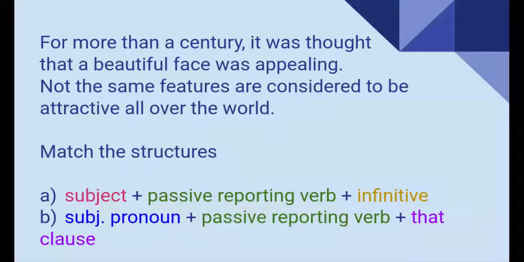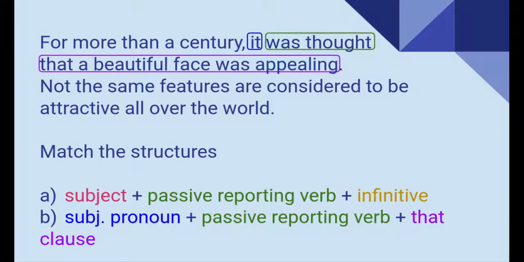Okay? Now let's check. So, for more than a century, it was thought that a beautiful face was appealing, would be the structure letter B, which has a subject pronoun, in this case it, passive reporting verb, in this case was thought, and a that clause, that a beautiful face was appealing, and a that clause is just that phrase.